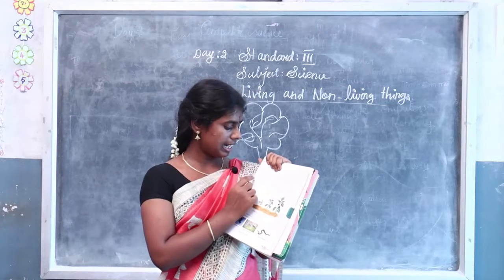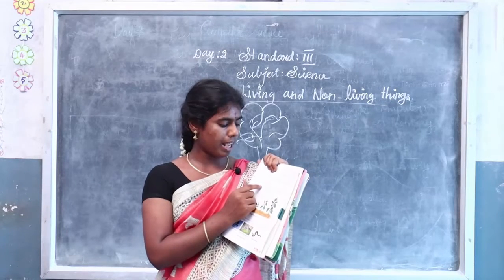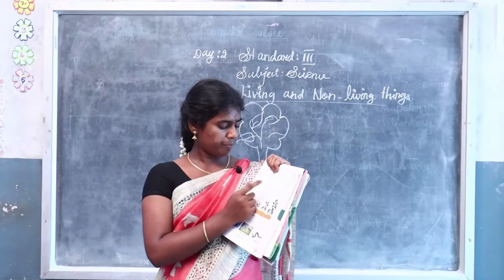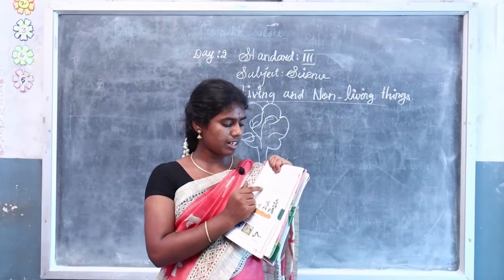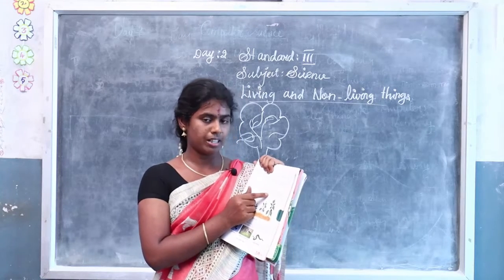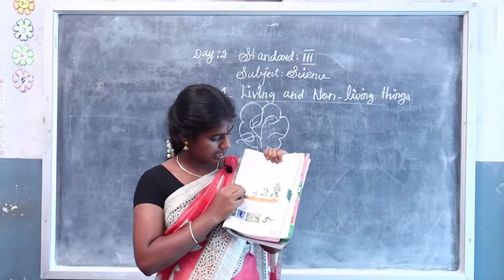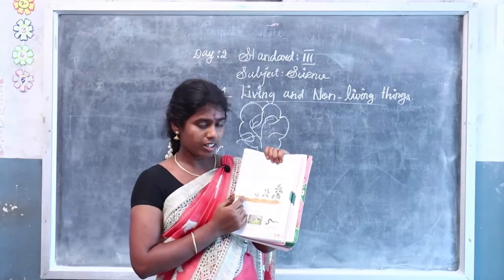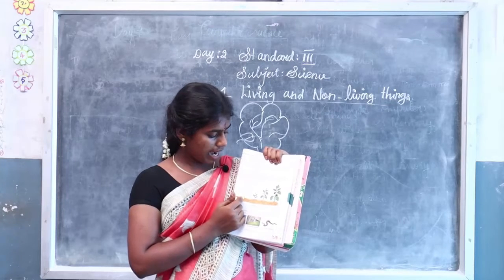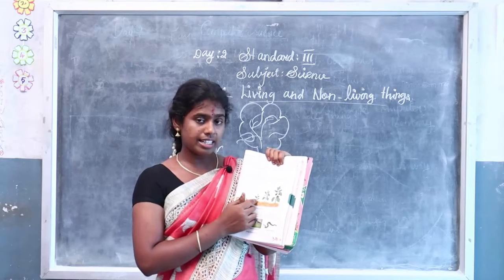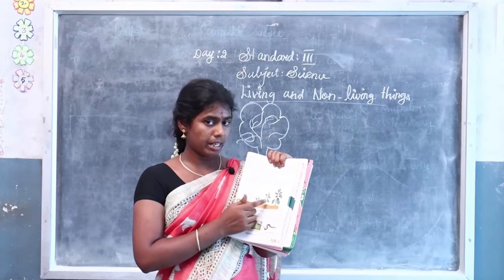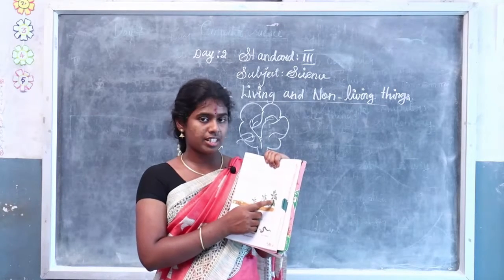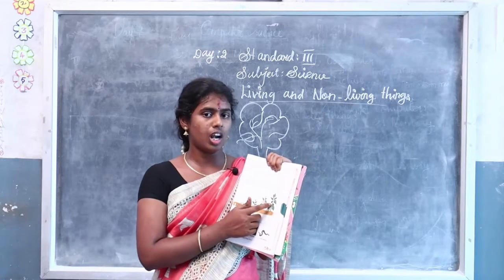A mango seedling grows into a small mango plant. The small mango plant grows into a big mango tree. Over time, a brinjal plant also grows in a similar way. See, they have given one seed. How will the seed grow? It gives roots, and then the seed grows into one sapling, and then the plant grows bigger, and after that the plant gives the brinjal vegetable.